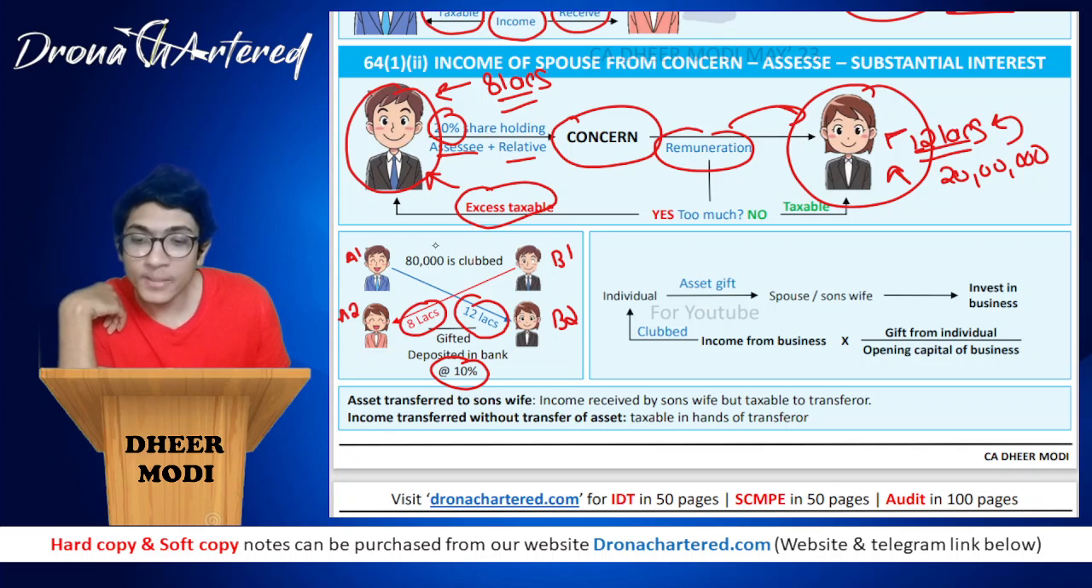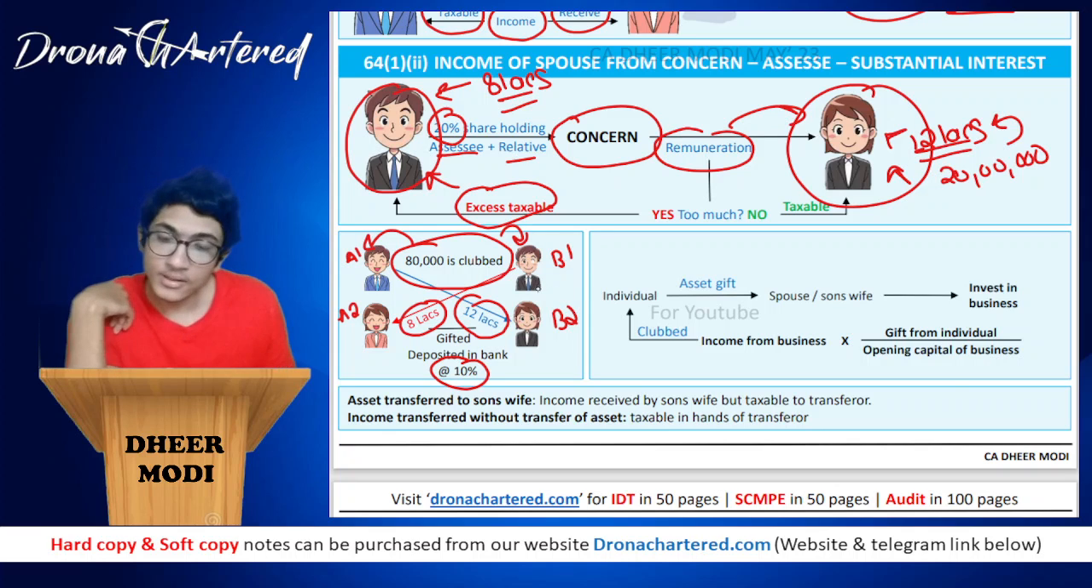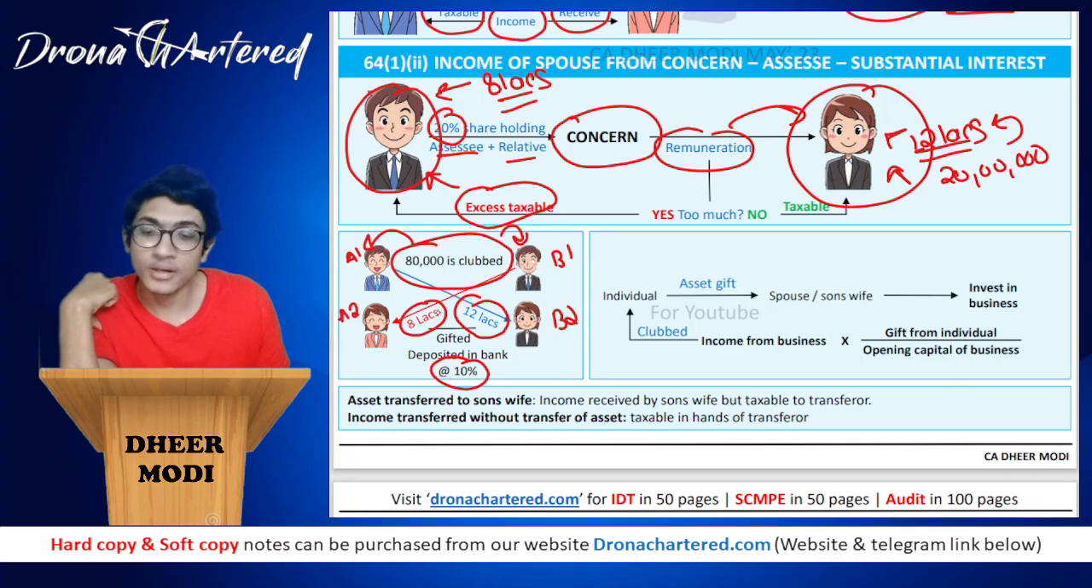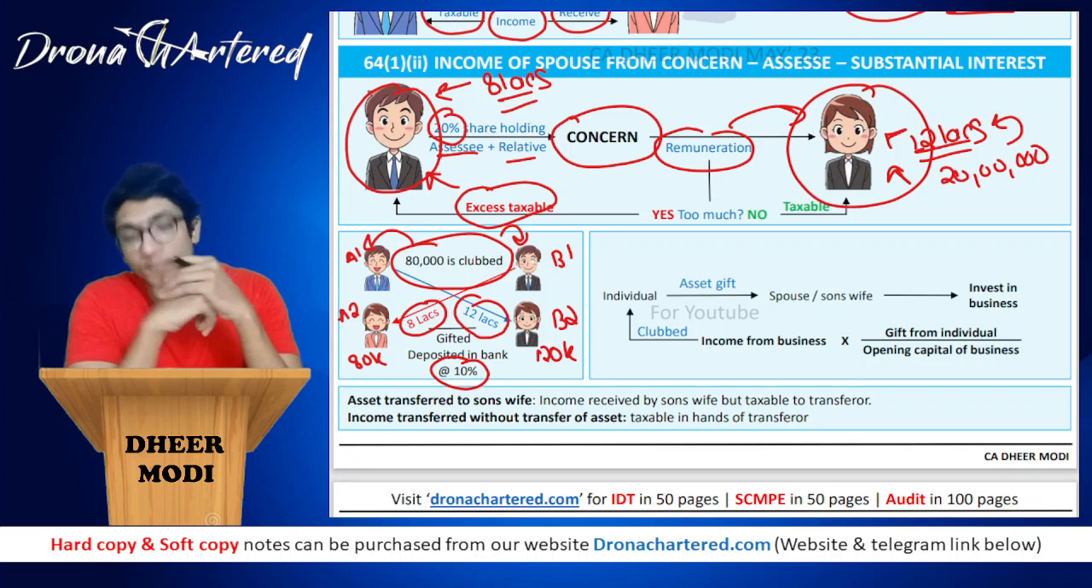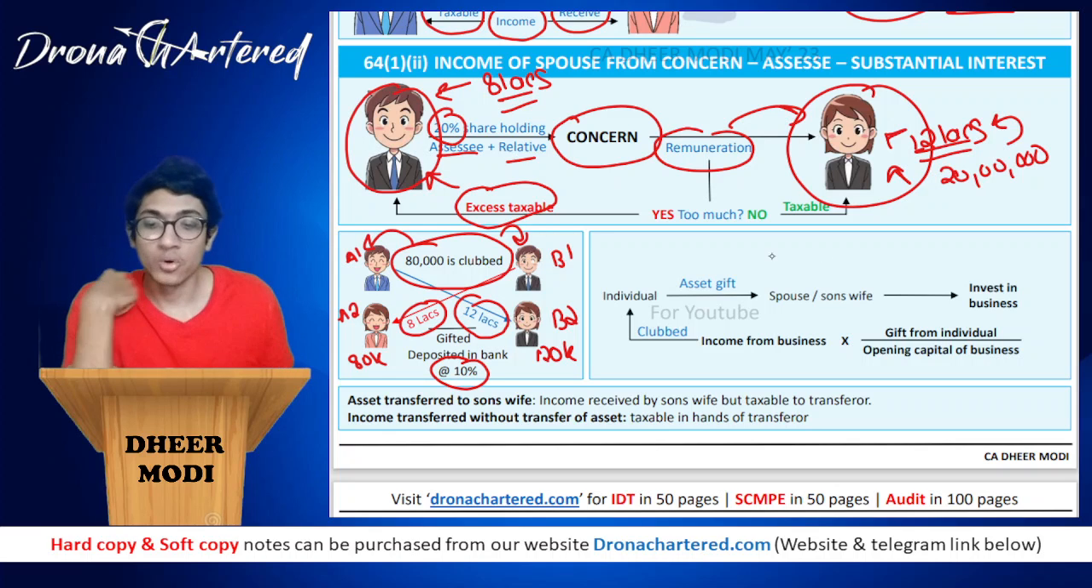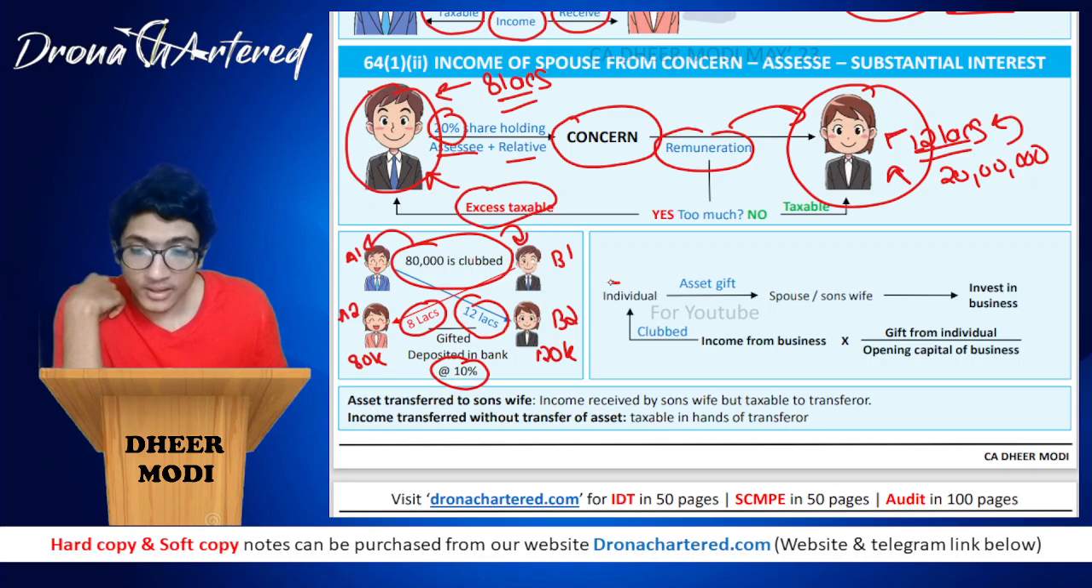8 lakh into 10%, that is 80,000. 80,000 will be clubbed in their income. Clear? Got it. So even though the wives are earning, she is earning 80,000 and she is earning 120k, 80,000 will be clubbed in the husband's income, both the husband's income. Okay. Now your next section is any individual.